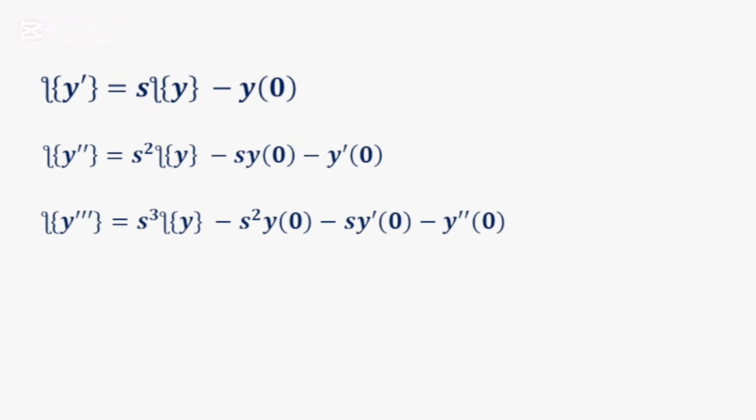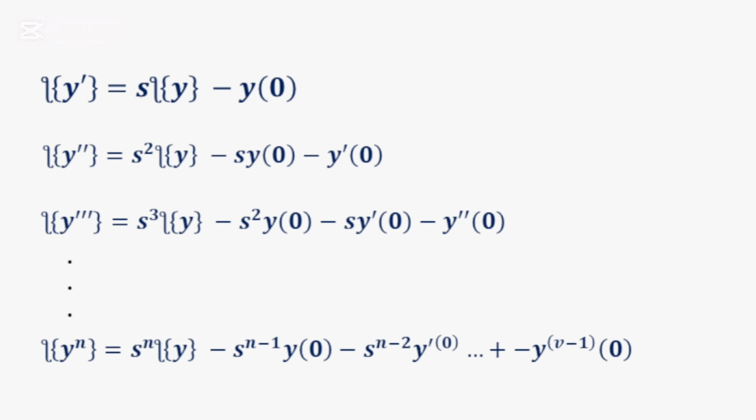Okay, so now let's look at the relationship between all of these derivatives. It means that if I take my derivative to the nth derivative, it will be in this format. Notice that for the Laplace of y prime, the first derivative, s has the power of 1, second derivative, s has the power of 2, third derivative, s has the power of 3. So if I go to the nth derivative, s will have the power of n.